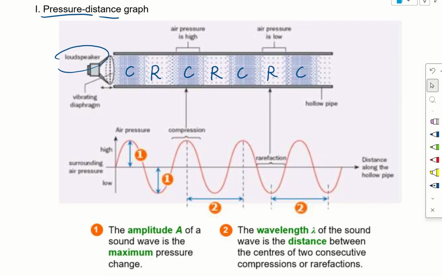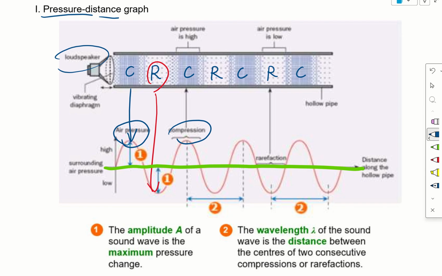If we map directly, the air pressure here will be high. For rarefaction, the air pressure will be lower. And this center line is when there is no sound wave moving through, so we take it that it is normal atmospheric pressure. For compression, the air pressure is higher, so we have a series of compressions and also a series of rarefactions alternating.